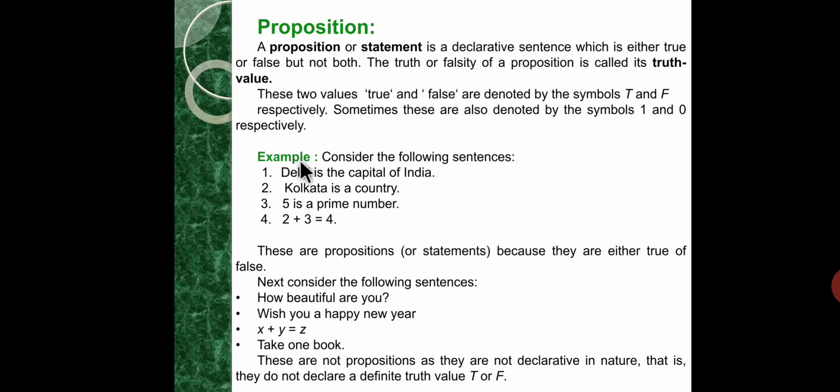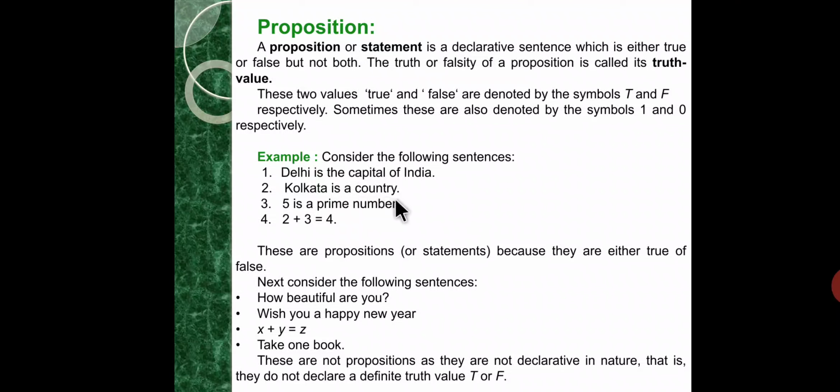For example, consider the following sentences. Delhi is the capital of India. Is this a declarative sentence? Yes, it is, and its truth value is true.